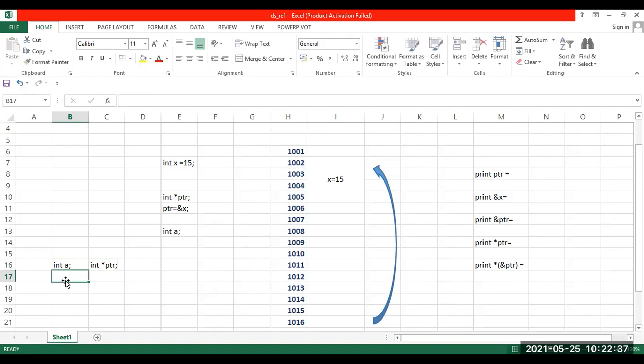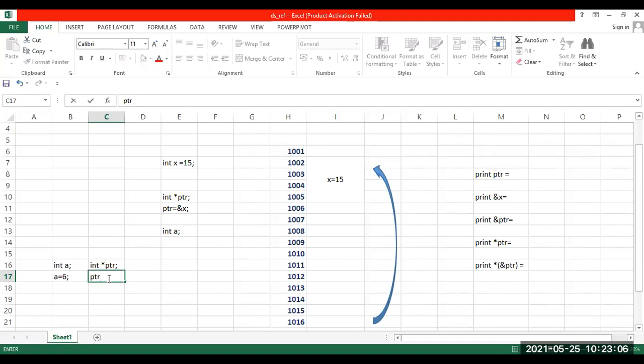Now tell me, how do I initialize a normal variable? If I have to initialize this int a, how do I initialize it? We'll directly write some value. Okay, I'm initializing it to some random value. Now here, I need to initialize this pointer variable also. So first let me write the variable name. The variable name is ptr.